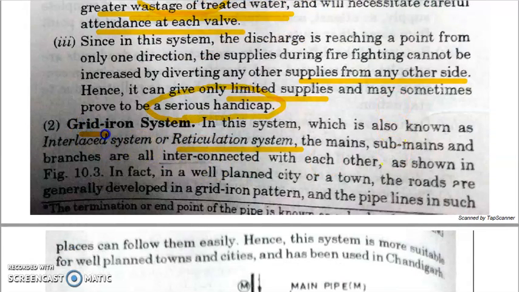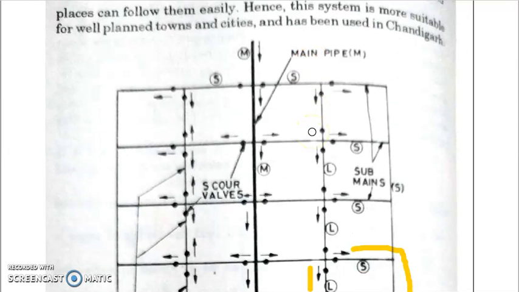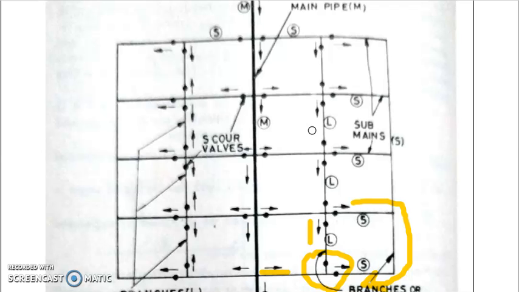Now there is another system called the gridiron system. This is also called the interlaced or reticulation system. And here the main, submain and the branches are all interconnected with each other. Therefore it is called the interlaced system. So in well-planned towns and cities, the gridiron pattern is very popularly used. You can also convert the dead-end system into a gridiron system by interconnecting all the pipes, right?